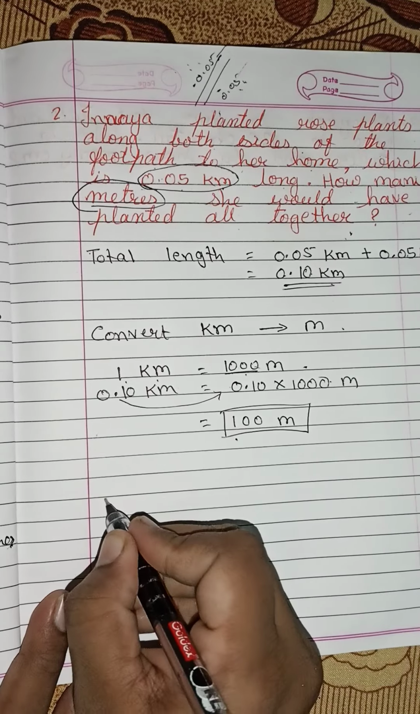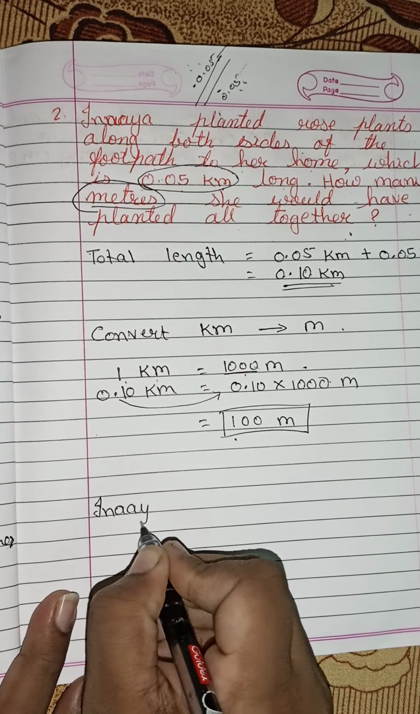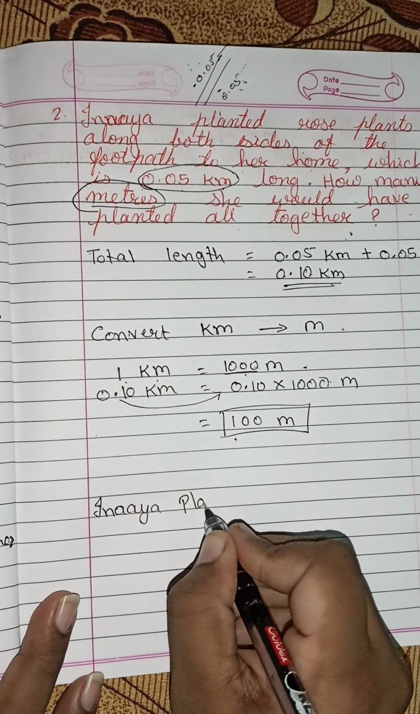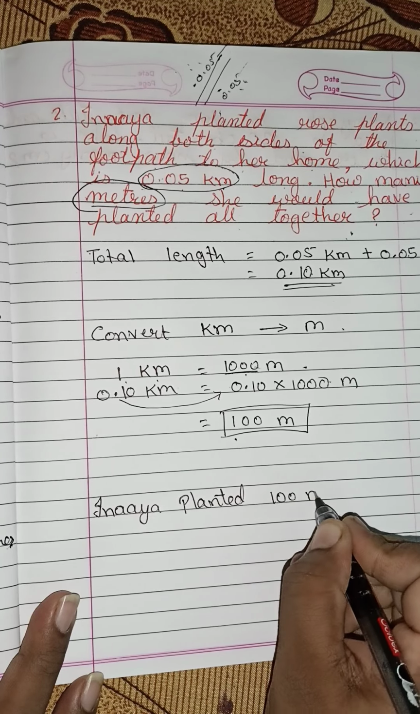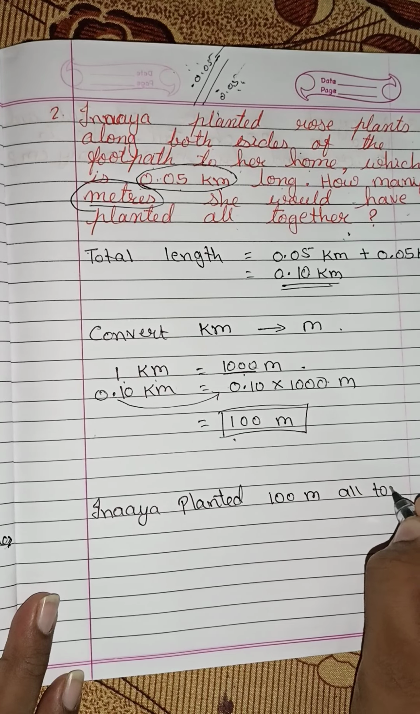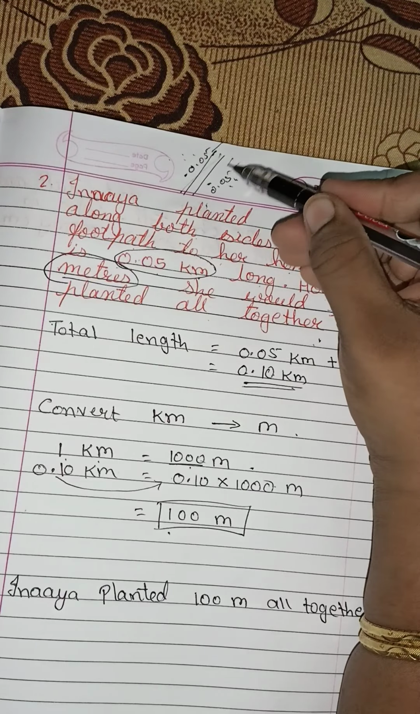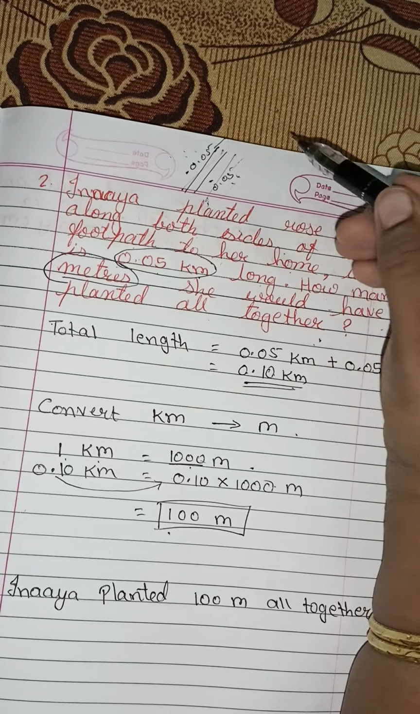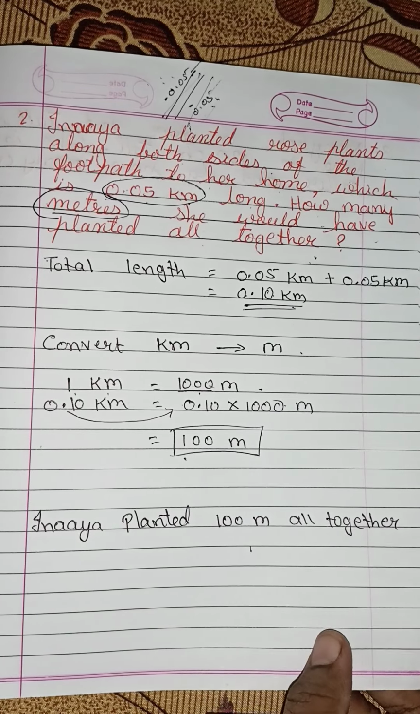So what can we write here as a concluding sentence? Inaya planted 100 meter altogether. That means total this side and this side, it is 100 meter. Okay, so this is the solution for the second sum.